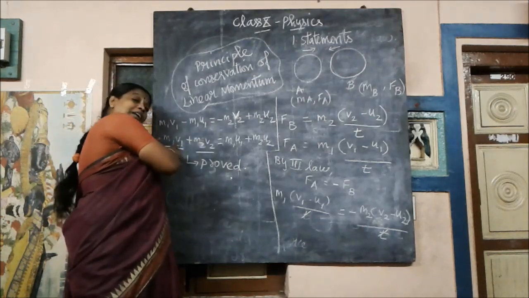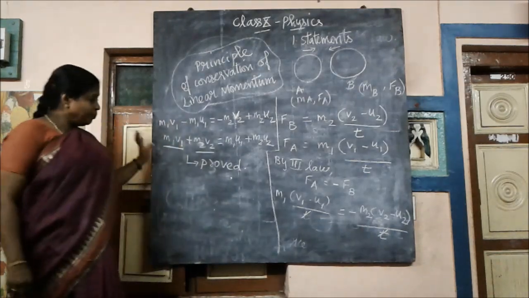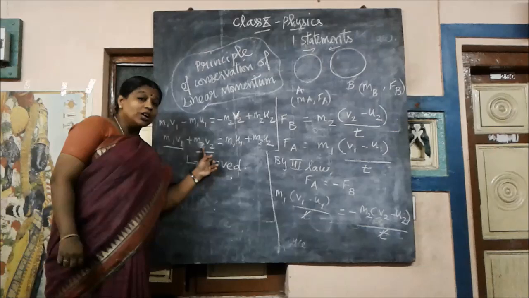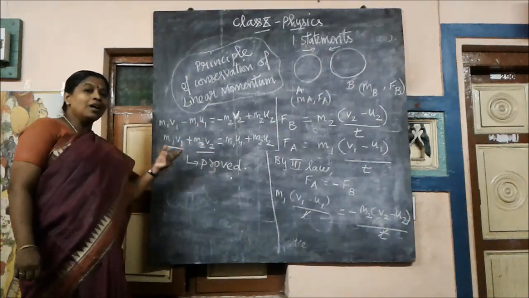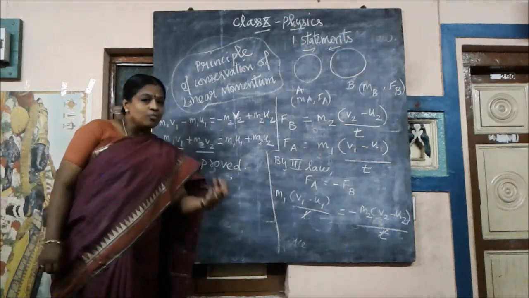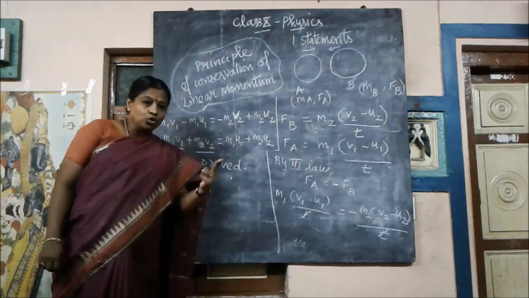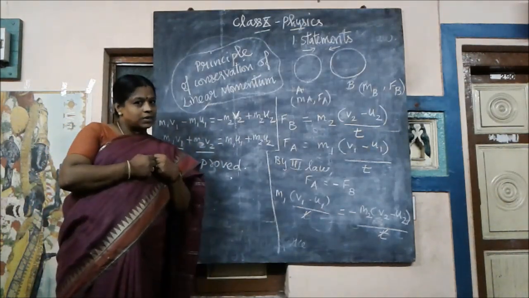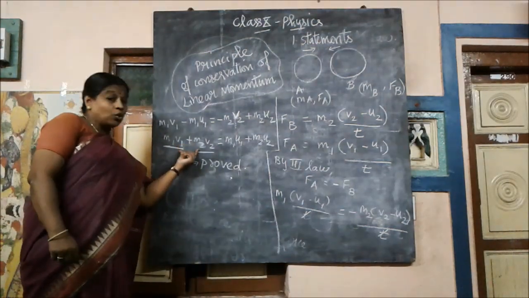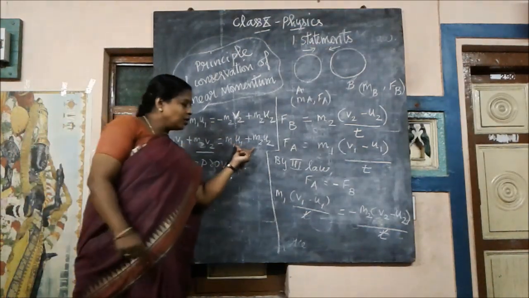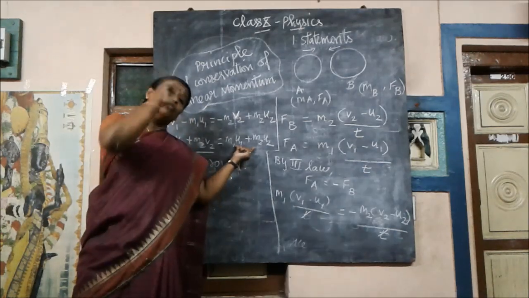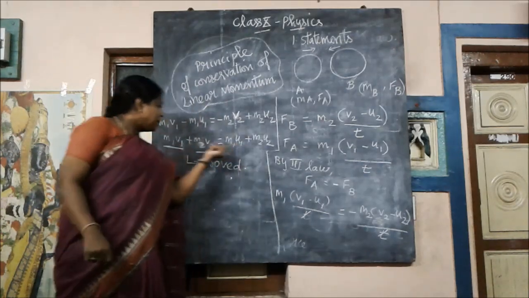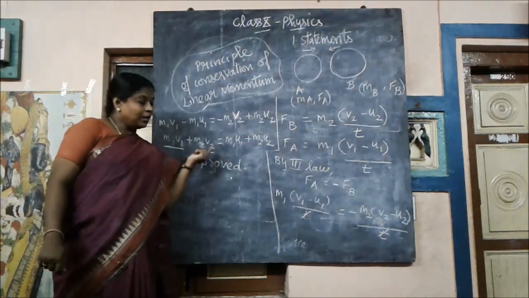This is the final momentum of the first body. This is the final momentum of the second body. So when we add these two, we get the algebraic sum of momentum of the two bodies colliding with each other after collision. Here is the algebraic sum of the momentum before collision, they remain the same.